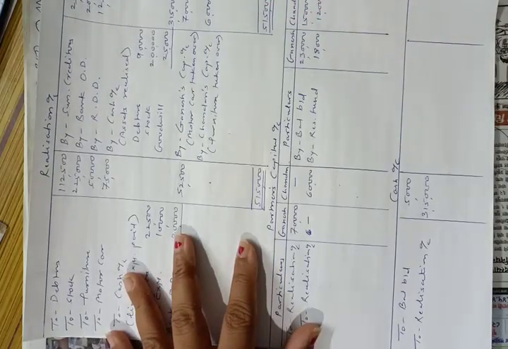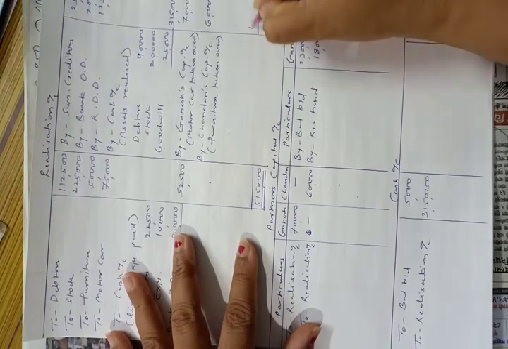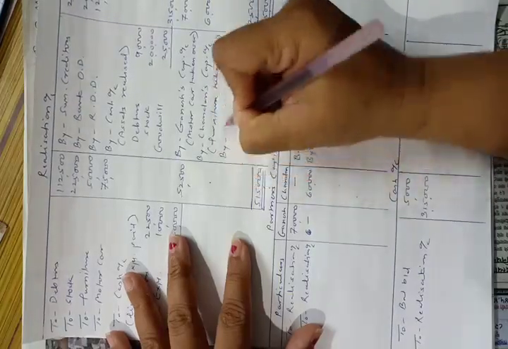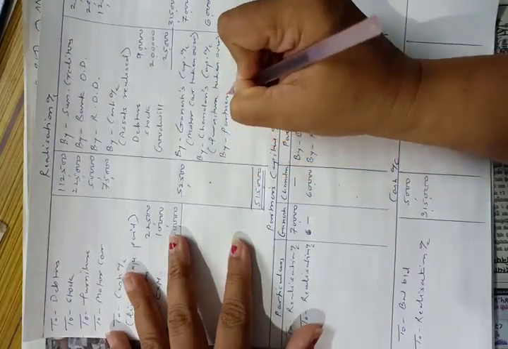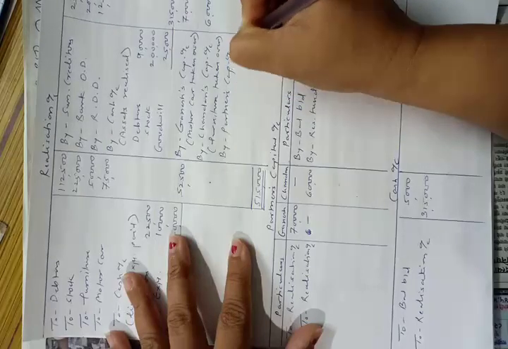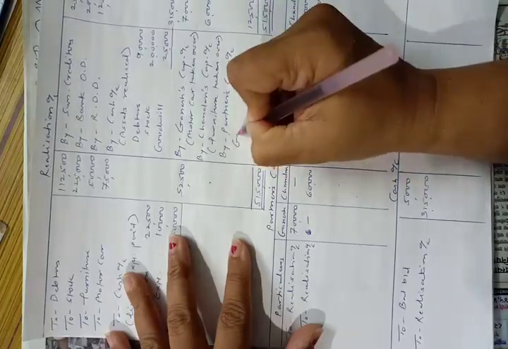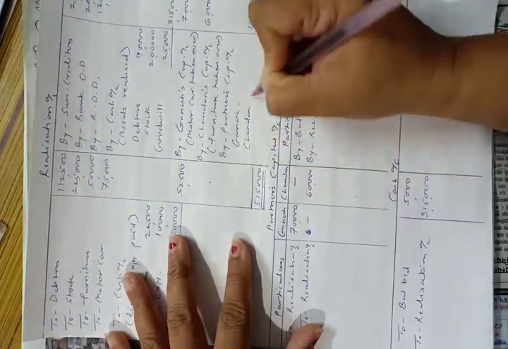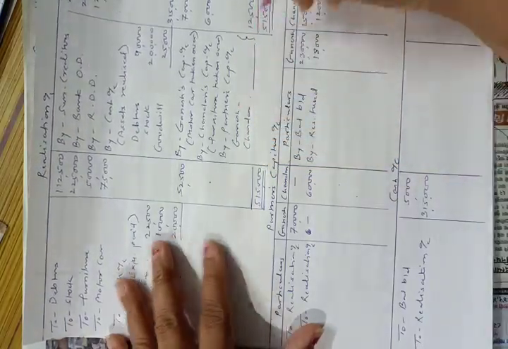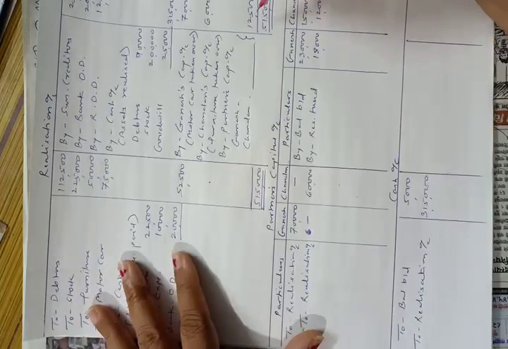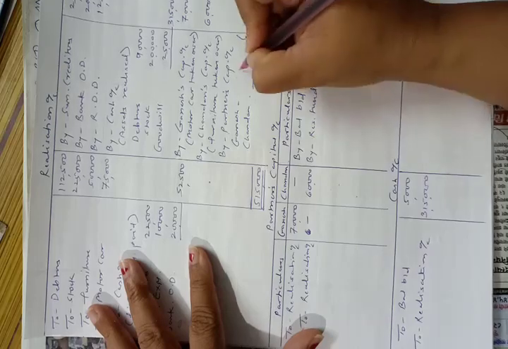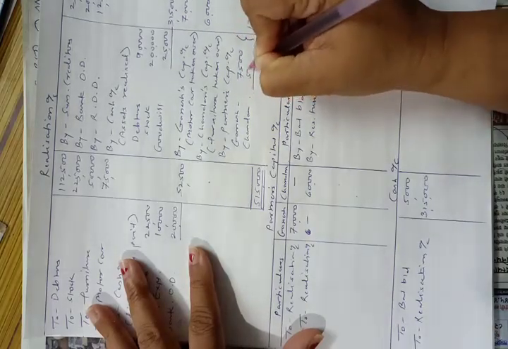After deducting credit total of rupees 5,02,500, the difference will be 12,500. This will be distributed between the partners. So by partners capital account, Ganesh and Chandan, this realization loss will be distributed between the partners in their profit sharing ratio, which is 3:2. So distribution will be 7,500 and 5,000.